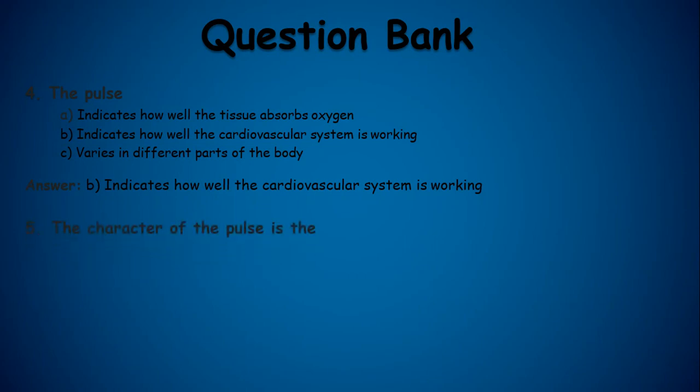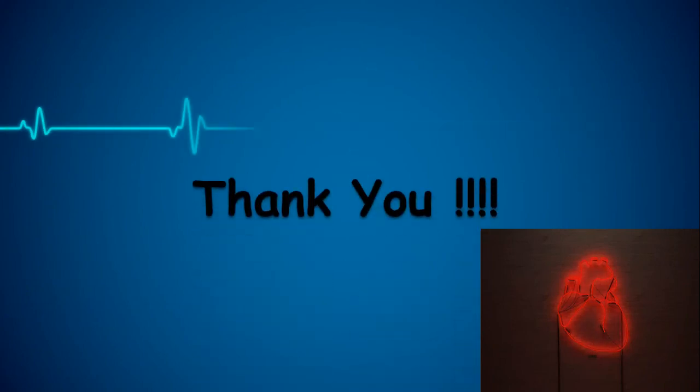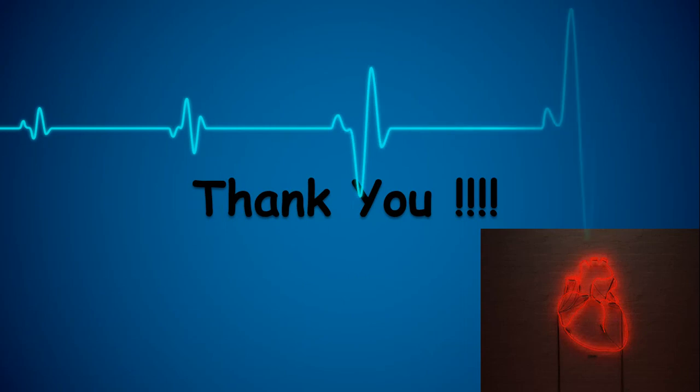Next question, the character of the pulse is the, option A is the speed, option B is the rate, index finger, and option C is none. And the answer is thumb. Now up to that we have covered the heart rate and the pulse rate. Thank you.